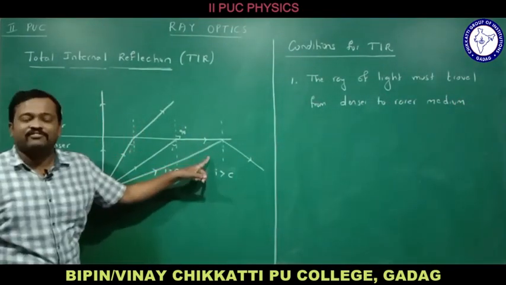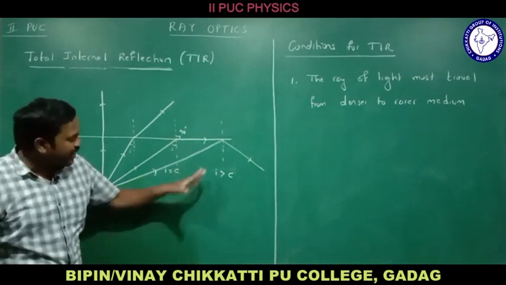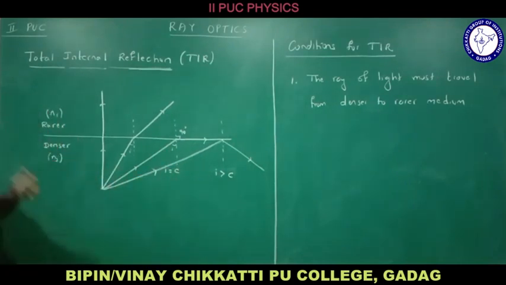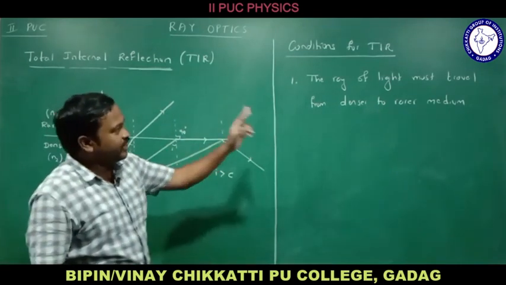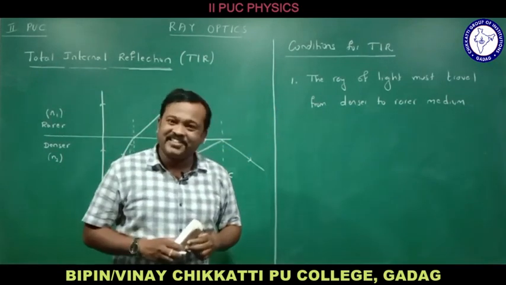For total internal reflection to take place, a ray of light must travel from denser medium to rarer medium. That is the first condition.